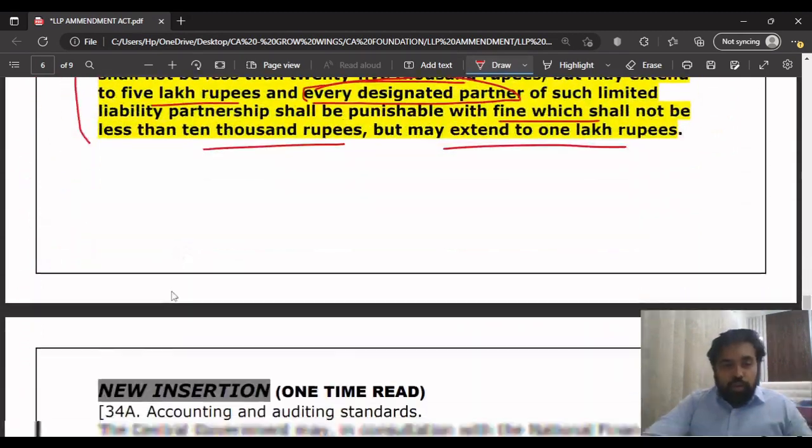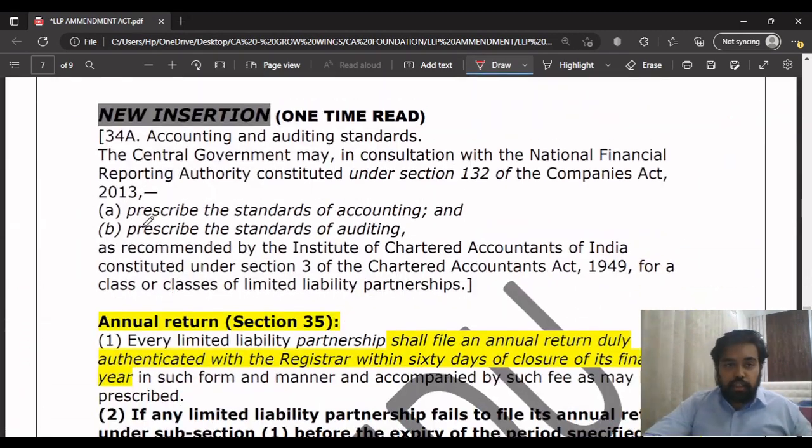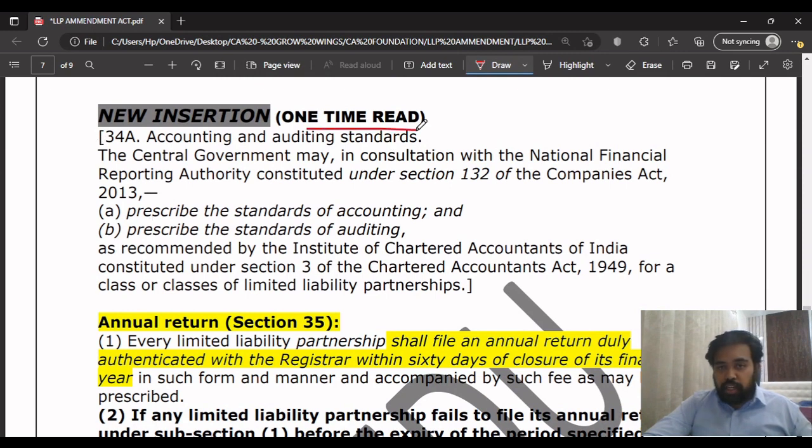Next, coming to new insertion. See, this is a new insertion and this is one time read only because it is given in the CA finals, this point, and also in CA inter, I think. See, this is based on NFRA, the National Financial Reporting Authority. This is constituted under section 132 of the Companies Act.